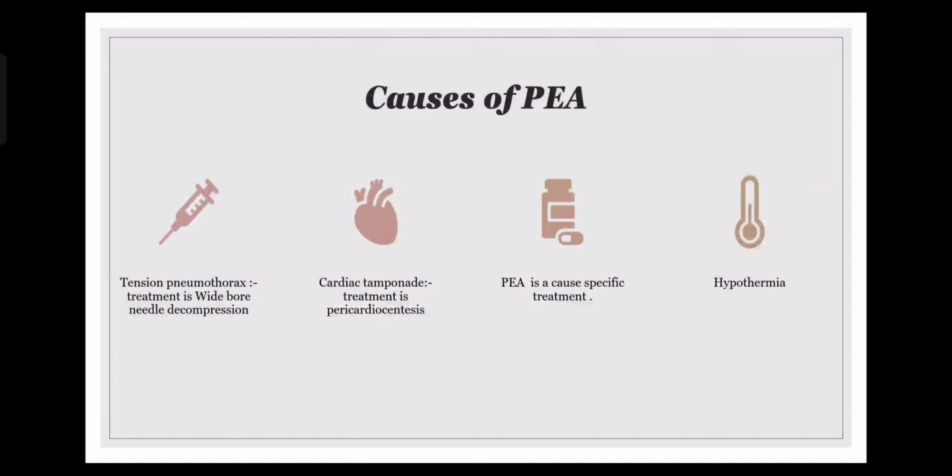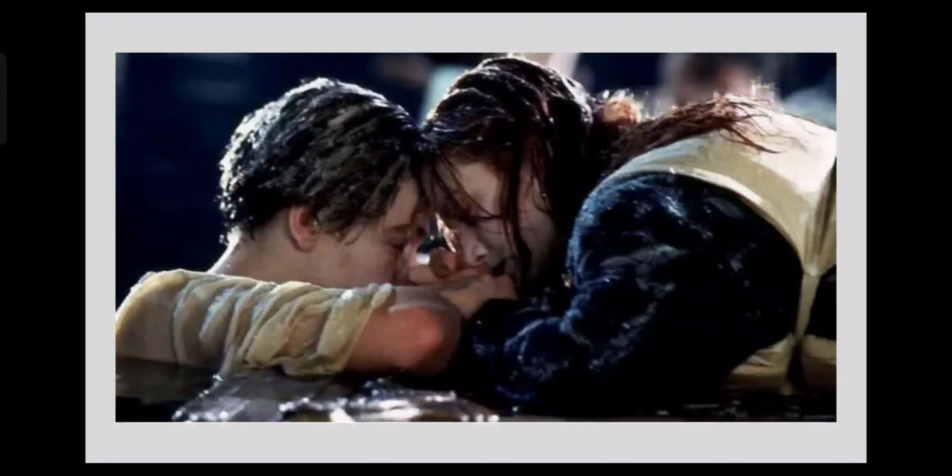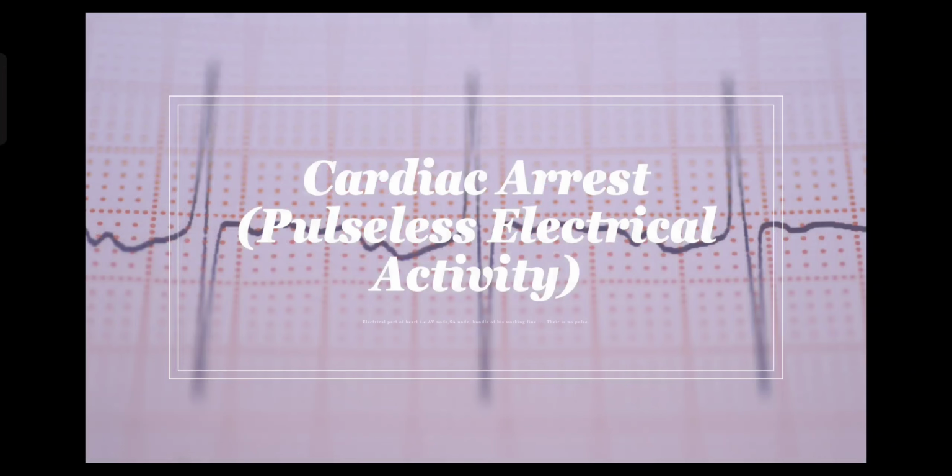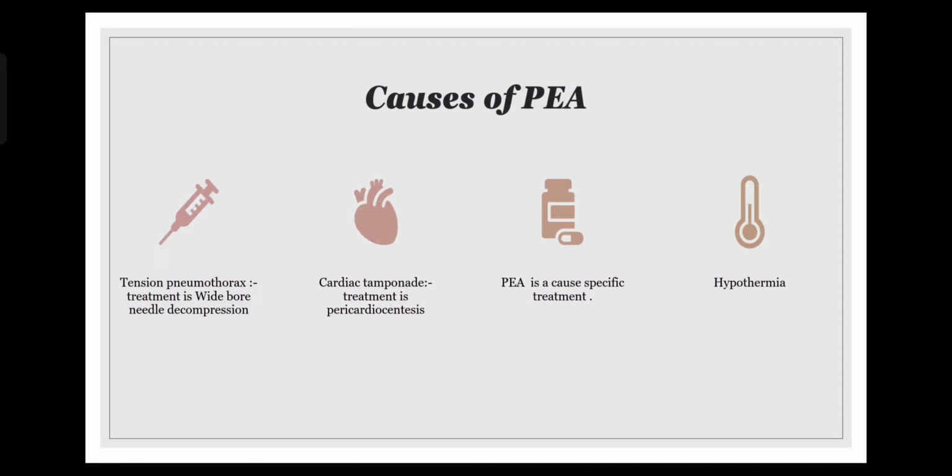Why it is difficult for most doctors to comprehend is because when you read about shockable rhythms and non-shockable rhythms, and when you are trying to resuscitate a patient, giving CPR to the patient, you're all pumped up. In that pumped up situation, your adrenaline is flowing, your neurotransmitters are flowing, and you are trying your best to save the patient. In that cacophony, in that chaos, our brain does not think about what could be the reasons behind pulseless electrical activity, and we might start treating this person as a patient of asystole, or we might treat this person as a patient who's having a shockable rhythm, whereas in pulseless electrical activity, we need to find the etiology and only then it can be corrected.